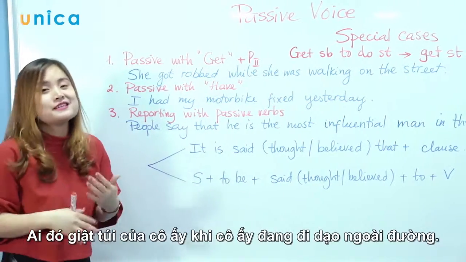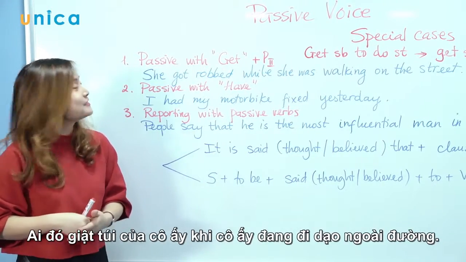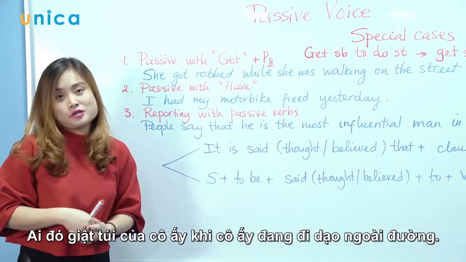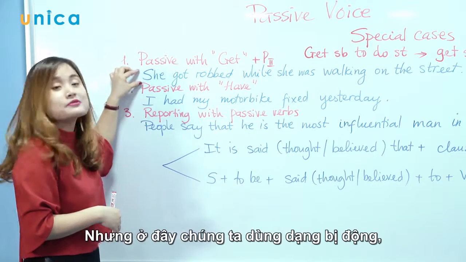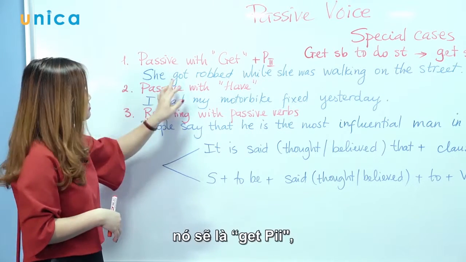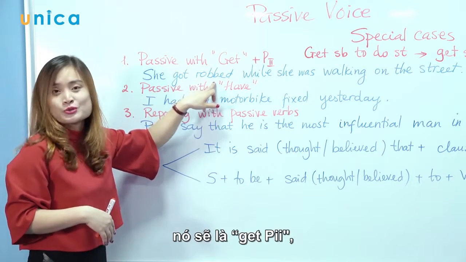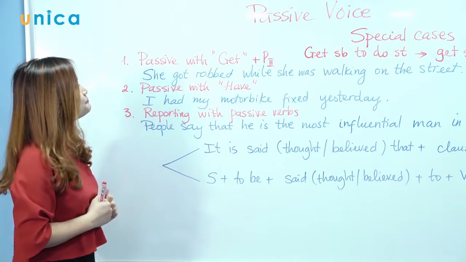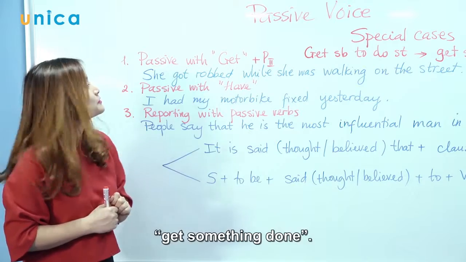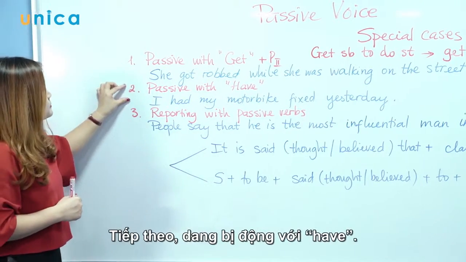Or in the active voice, somebody snatched her bag while she was walking in the street. But here we use the passive form, so it's going to be get P2. Get something done.